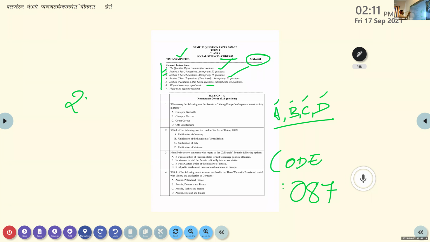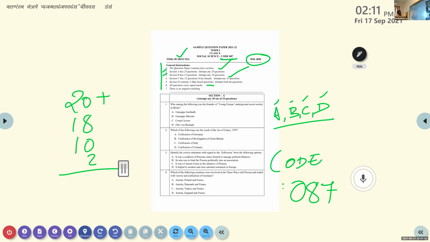So 20 plus 18 plus 10 plus 2. How many questions are there? It is not 40.